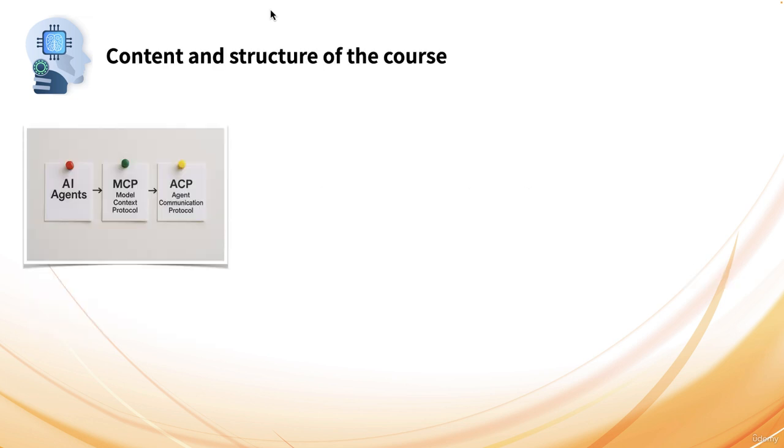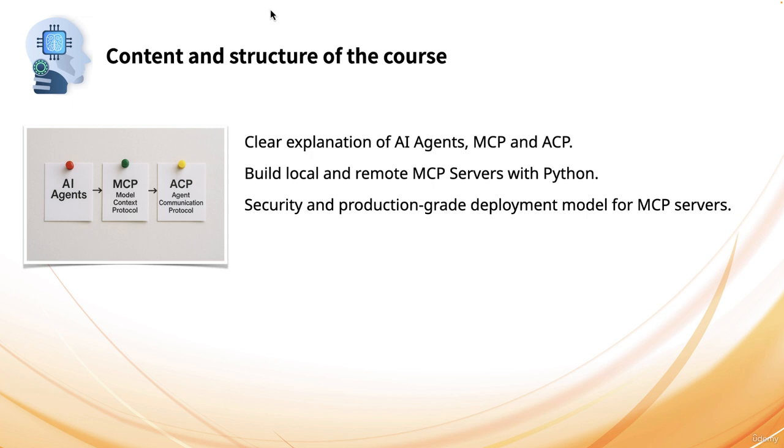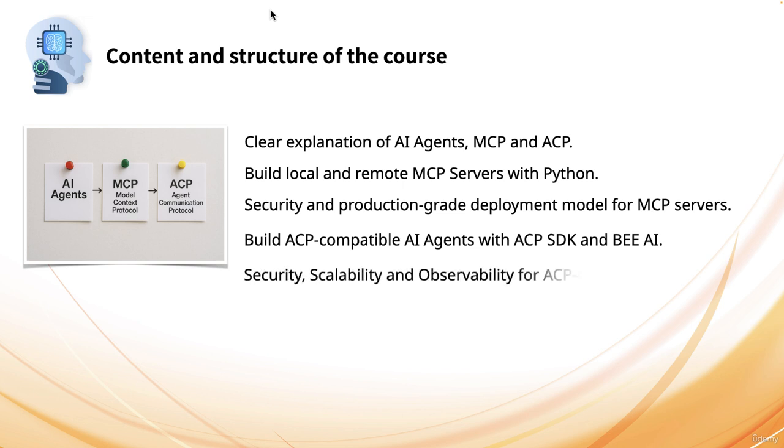Now let's see what's the content and structure of this course. The course clearly explains the concepts of AI agents, MCP and ACP. We will build local and remote MCP servers using Python. It covers the security and production-grade deployment module for MCP servers. And we will build ACP-compatible AI agents with ACP SDK and a framework called BAI. And we will cover security, scalability, and observability for ACP-compatible AI agents.